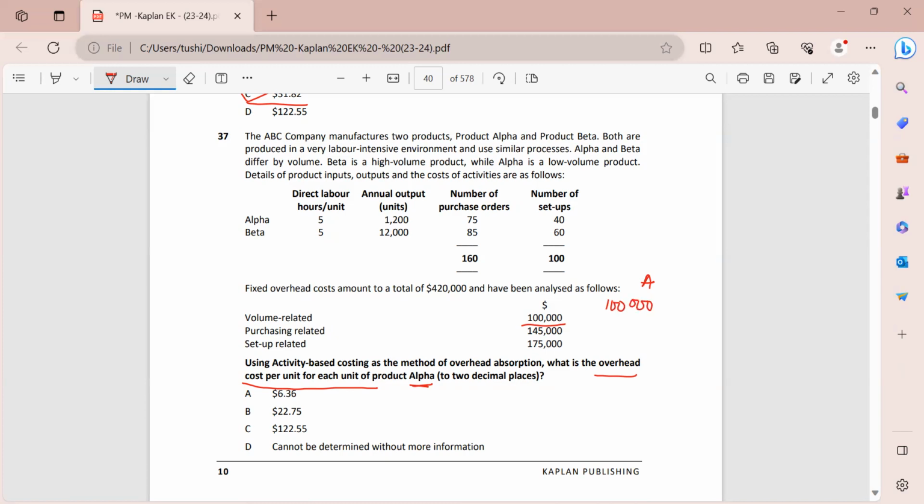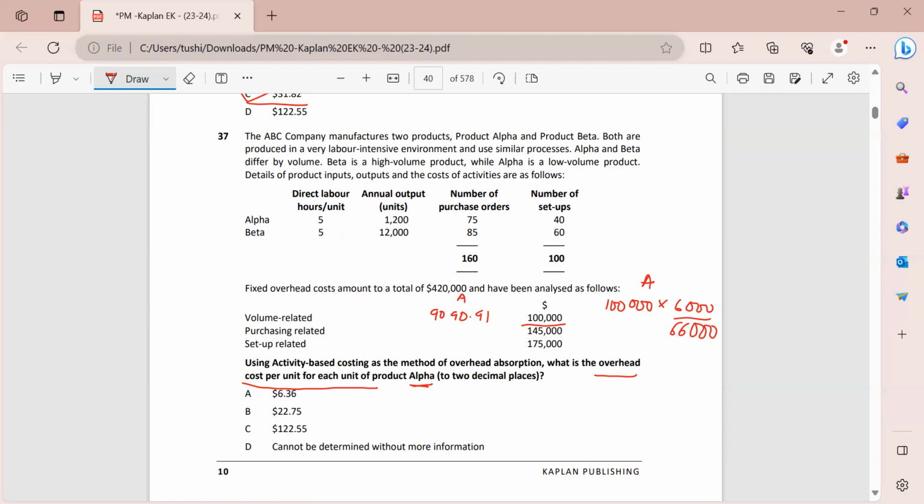So for volume related, I can write for alpha over here, because for alpha we have to do the calculations. This will be 100,000 multiplied by 6,000 divided by 66,000, which is the total, right? So this will come out to be 6 divided by 66 multiplied by 100,000, which gives me 9090.09. This is what I get as my volume related cost in total for product A.